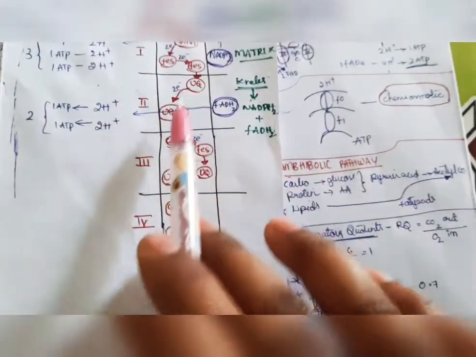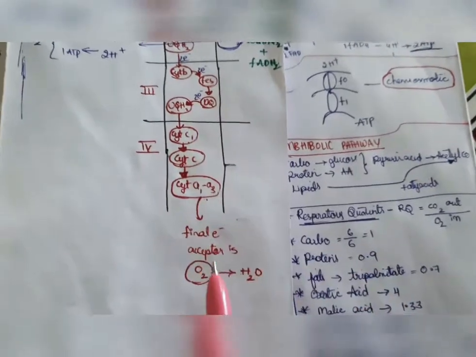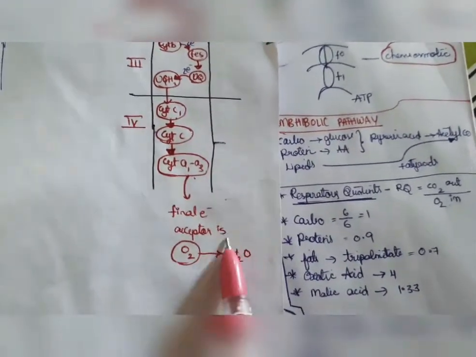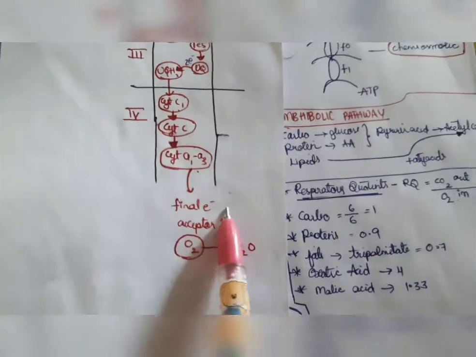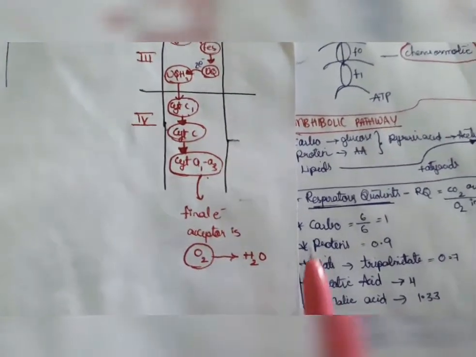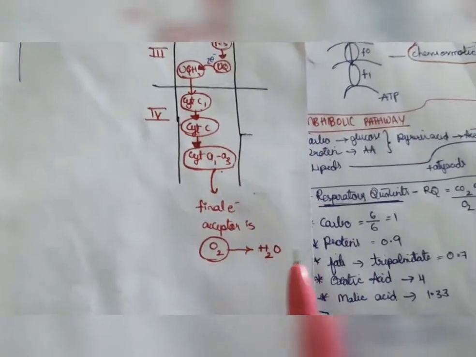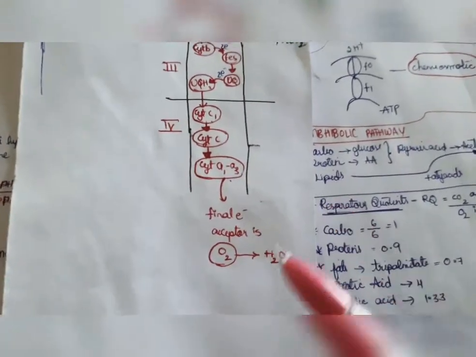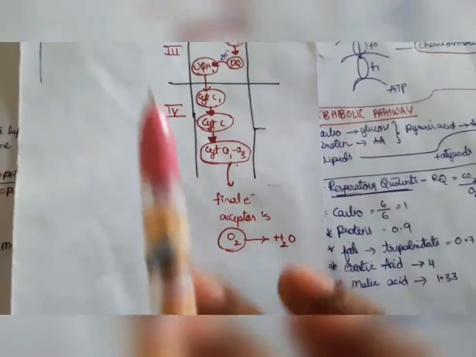At last, the electrons will be transferred. The final electron acceptor is oxygen. Oxygen accepts this electron and converts to water. Now the result has come, that is water. We got carbon dioxide and ATP, and now water also. This is the process, and the whole process is completed.